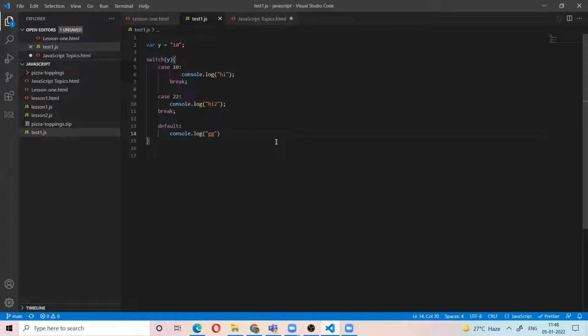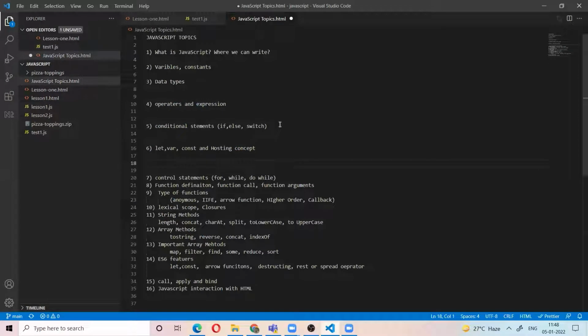Is there any way to check double equal to only? No, there is no such option in switch. Actually, in recent times, everyone is using triple equal to. Everyone is skipping double equal to. Even some programming languages are not allowing double equals. So it is better to use triple equal at all times. Okay? So that is the condition statement.